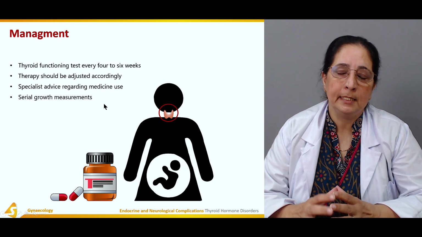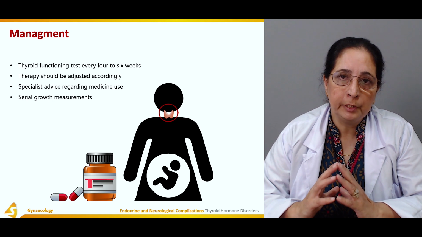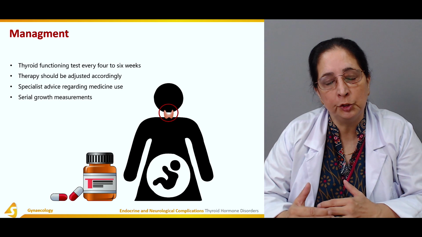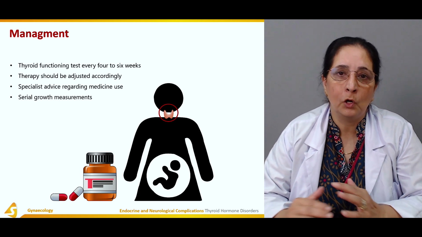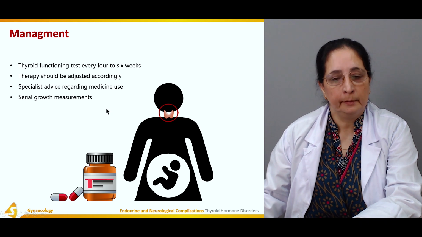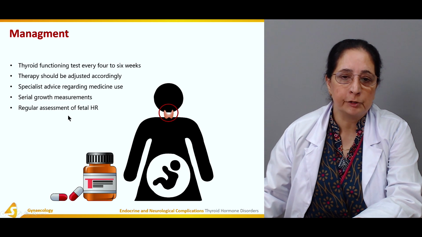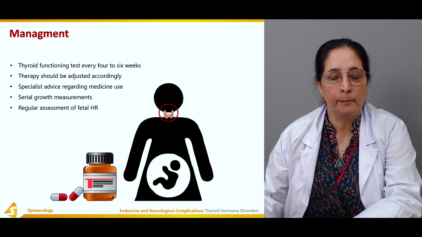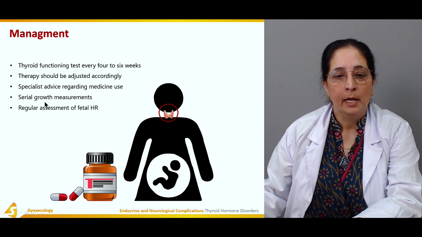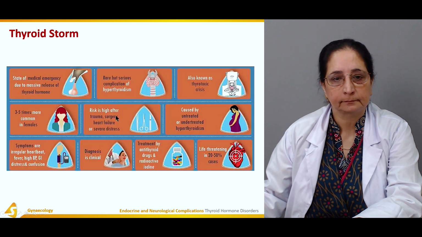During pregnancy, if a thyroid disorder is present, usually endocrinologists are required to manage the dose and follow up the pregnant woman. Regular assessment of fetal heart rate. So all these management steps are important. Assessment of fetal well-being for growth, and fetal heart rate should be monitored regularly.